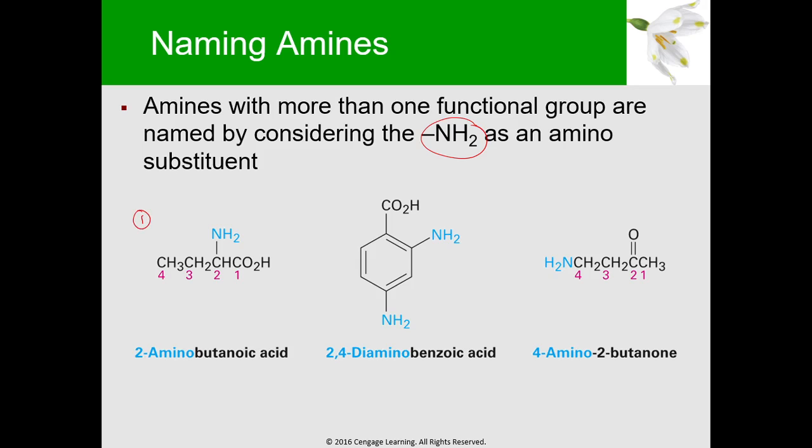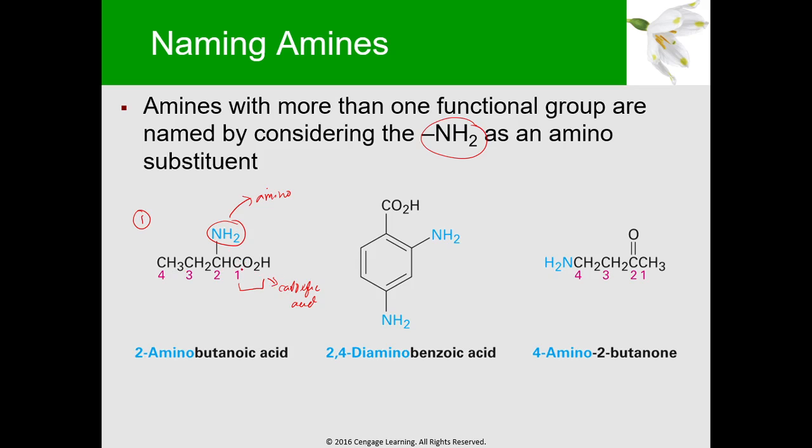In this example you can see another functional group, the CO2H, which is your carboxylic acid. We name the parent chain as the carboxylic acid, and we just name the NH2 here as amino. So let's first name your parent chain.